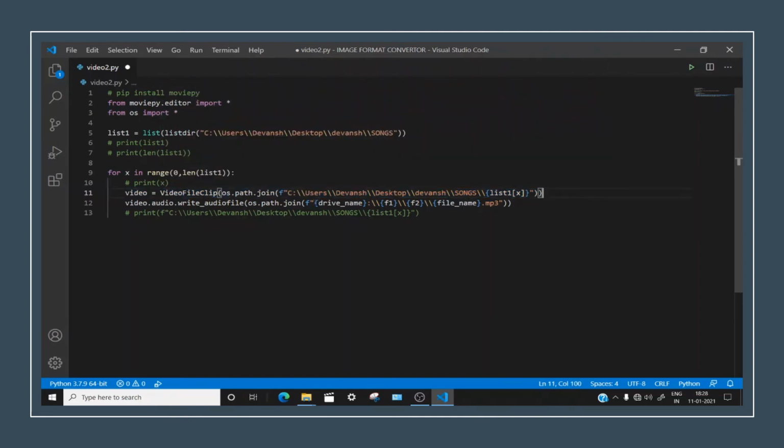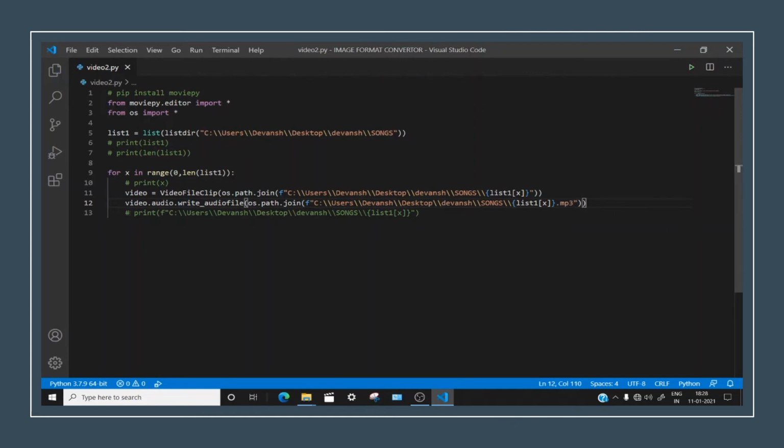Now let's copy this, Control C, and paste it there. It will be making all of this and writing the audio file. Let's keep here dot mp3 so the format remains proper.